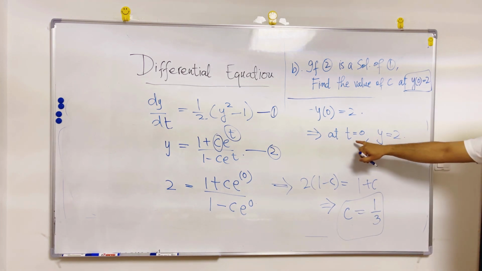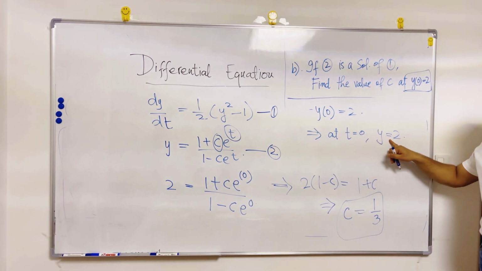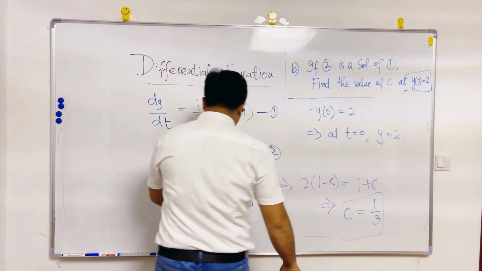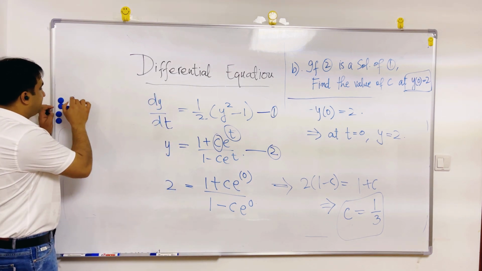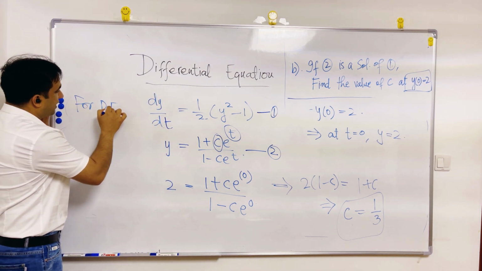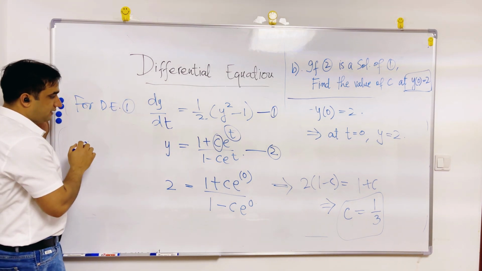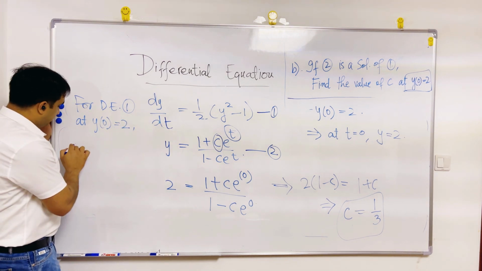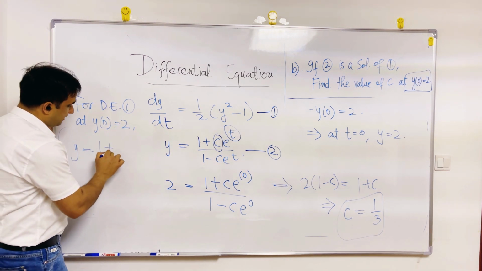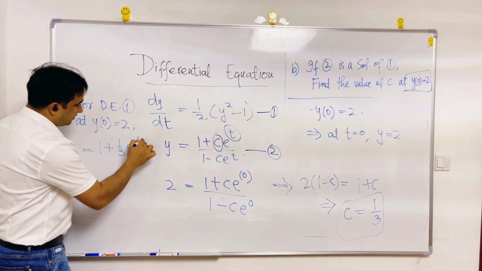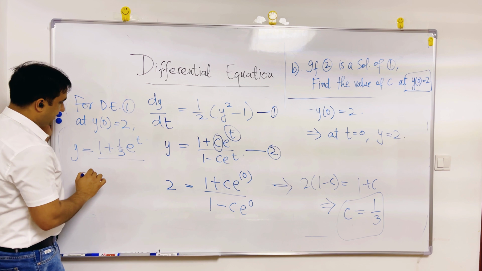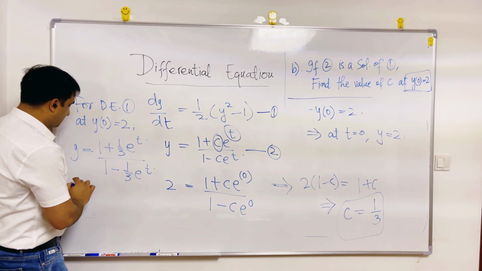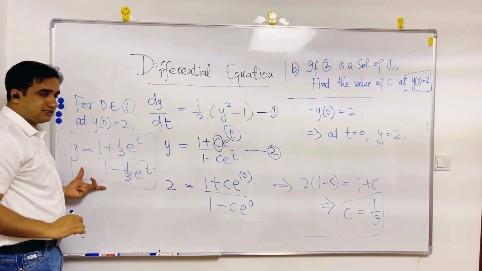So for a specific value of t, the corresponding value of y is 2, and this gives me the value for C. So I can write that for the differential equation 1, at y of 0 equals 2, the solution is (1 plus 1 by 3 e raised to the power t) divided by (1 minus 1 by 3 e raised to the power t), and you can further simplify this.